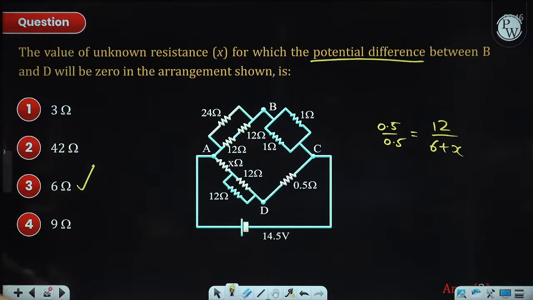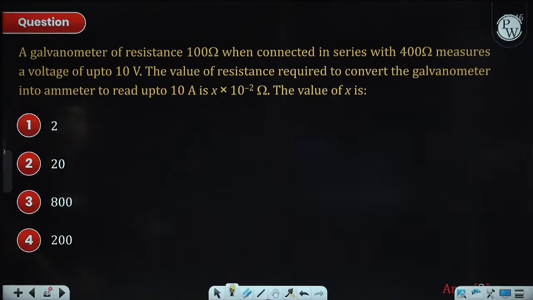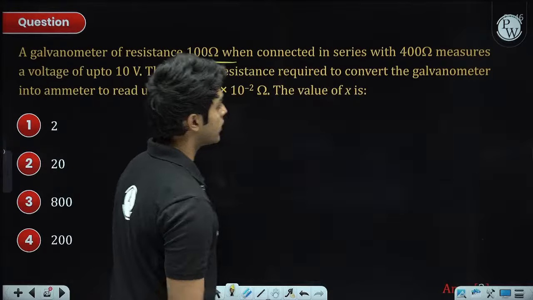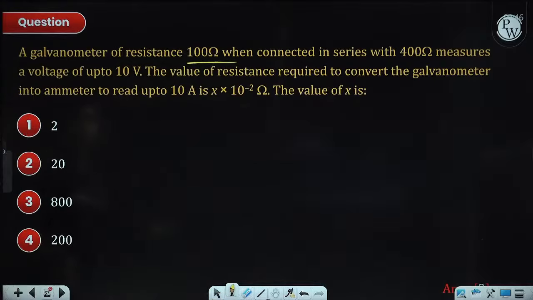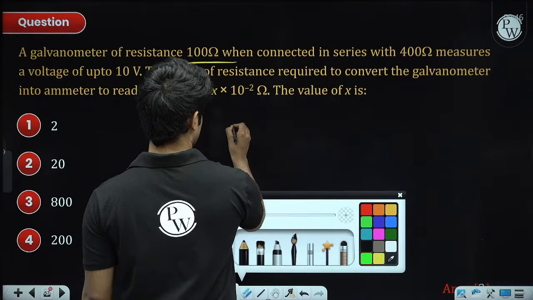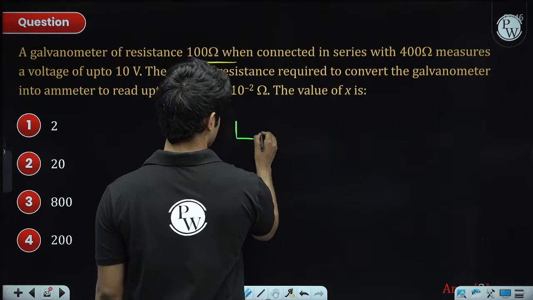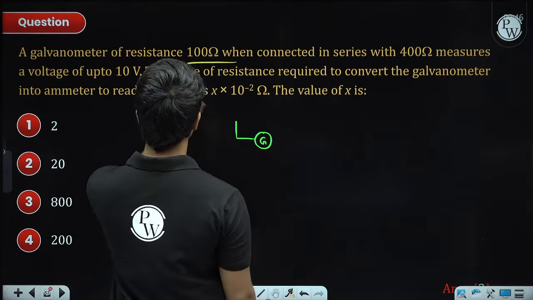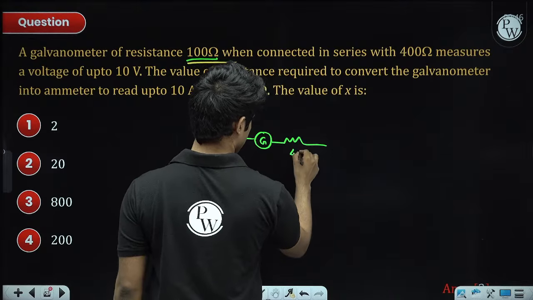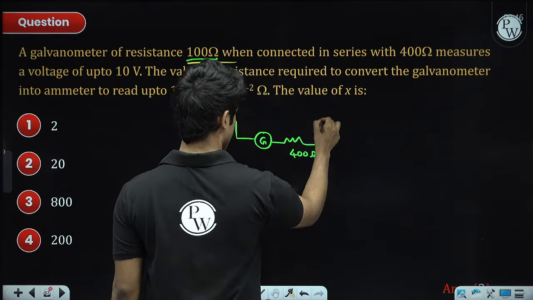Next, a galvanometer of resistance 100 ohm when connected in series with 400 ohm measures a voltage of up to 10 volt. So initially when it is used as a voltmeter, this is the galvanometer and its resistance is 100 ohm. It is connected in series with 400 ohm and this is used like a voltmeter.